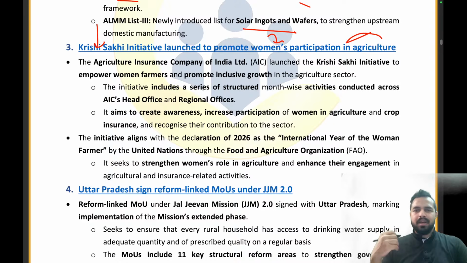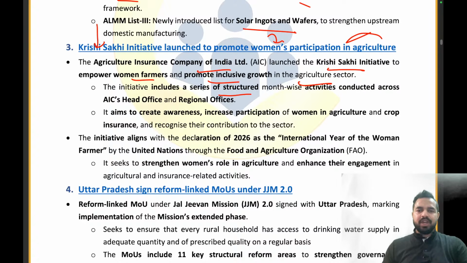For example, seed sowing, it can be related to other activities as well and related to the farmers, right? But let me tell you here, when it comes to our mind, only male farmers come. We are never thinking about the female farmers. So that's why we want to promote women's participation in the agriculture, and we want to recognize their role in the agriculture, and that is why the Krishi Sakhi initiative has been launched. Now the Agriculture Insurance Company of India has launched the Krishi Sakhi initiative to empower women farmers and promote inclusive growth in the agriculture sector. We want to empower the women farmers.